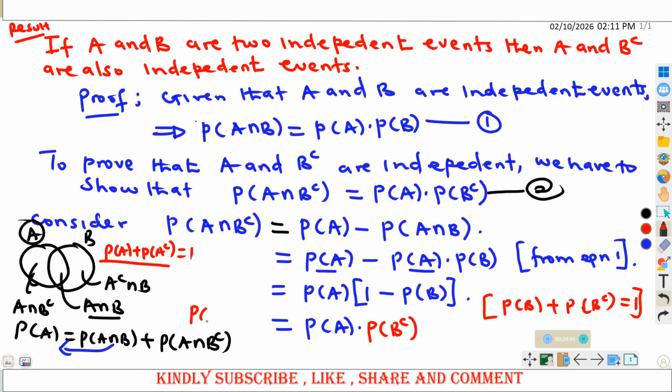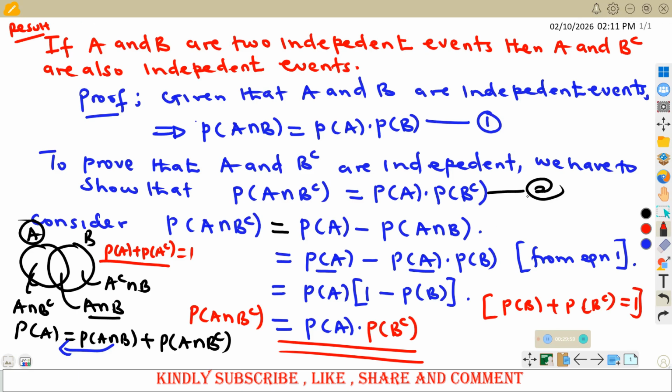So clearly you can easily see that the probability of A intersection B complement is actually the same as the probability of A times the probability of B complement. So from equation 2, we can therefore say that A and B complement are actually independent events. Because for them to be independent, we must show this, which we have shown.